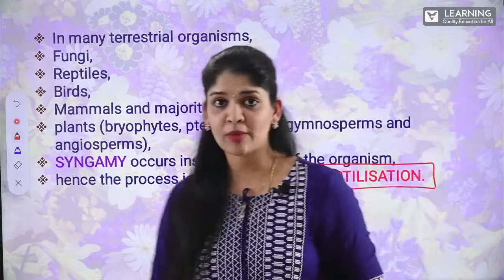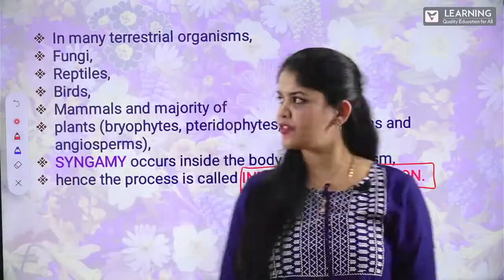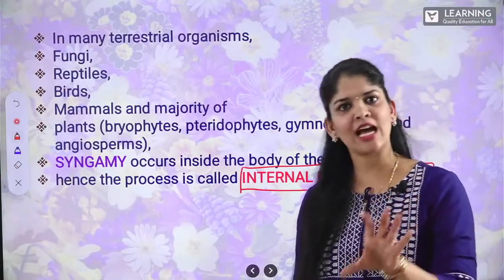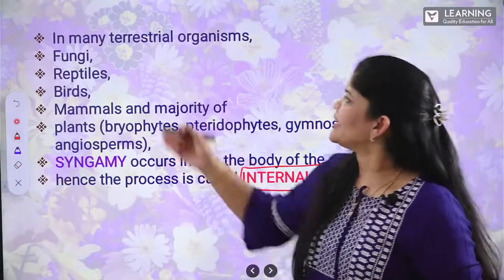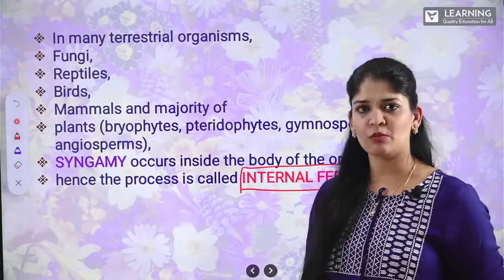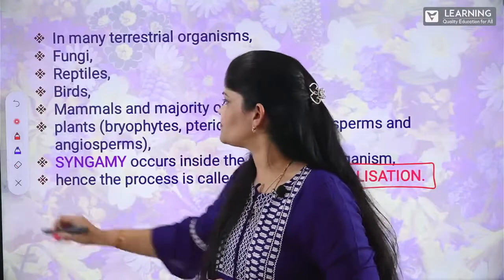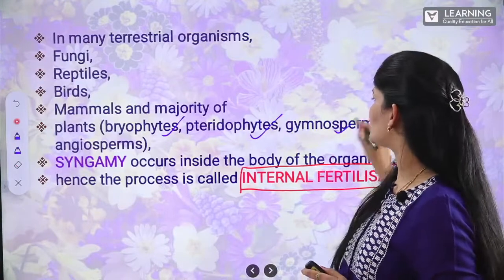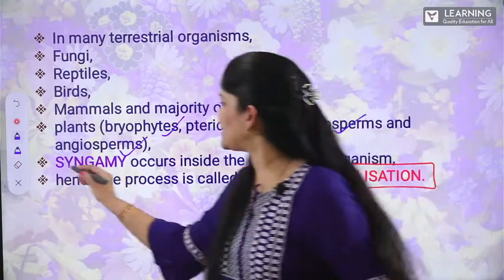As I already mentioned, there are different examples in which we find internal fertilization in many terrestrial organisms. Up to now, we have discussed aquatic as well as amphibian organisms, right? And now moving on to terrestrial. So, in many terrestrial organisms, fungi, reptiles, birds, mammals, and the majority of plants, like I already mentioned, bryophytes, pteridophytes, gymnosperms, angiosperms, this fusion of gametes called syngamy